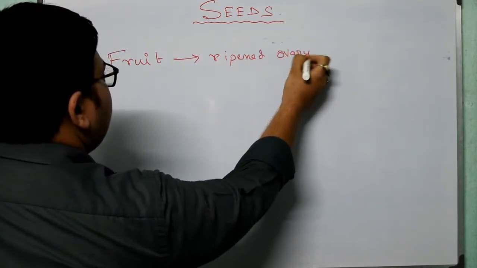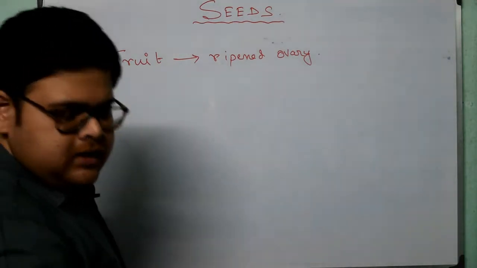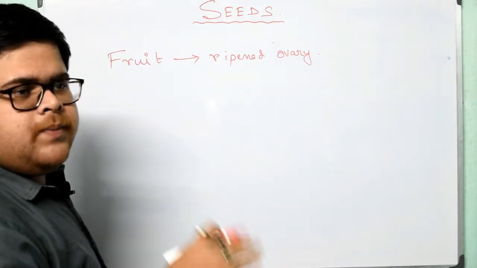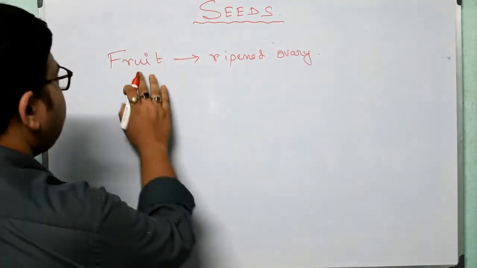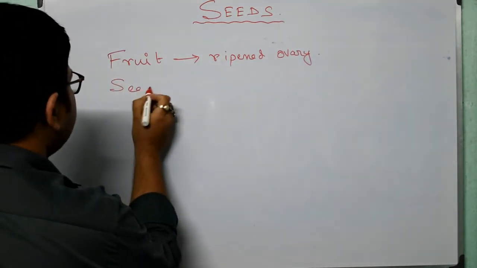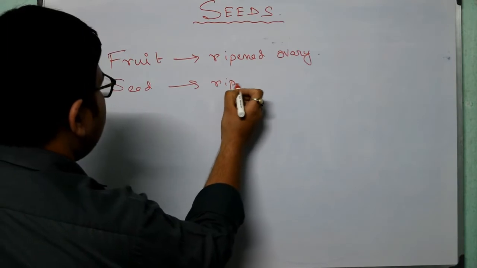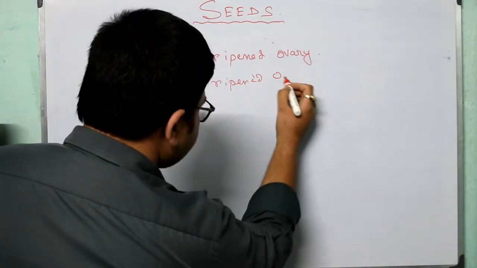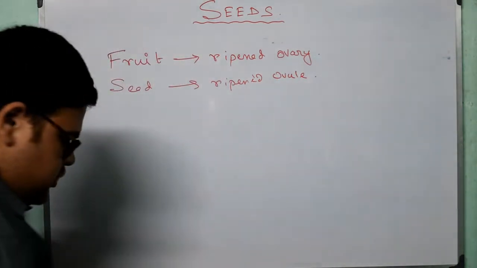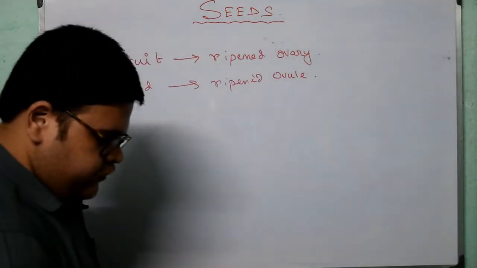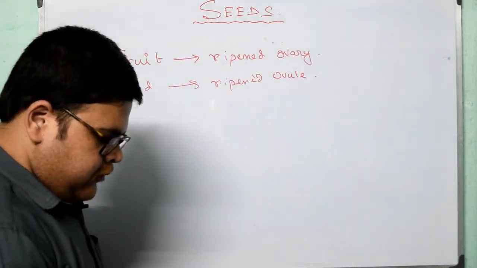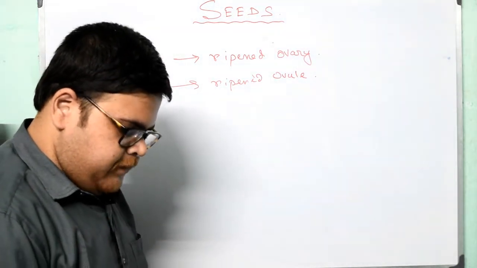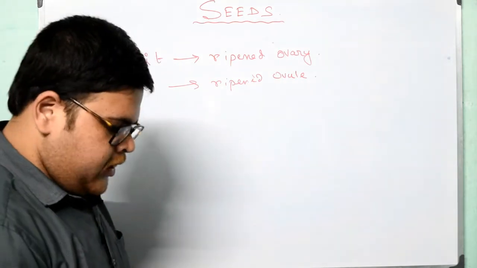You have already studied the previous chapter, pollination and fertilization, and the flowers also, I hope. So you know which part becomes what. Fruit is the ripened ovary and seed is the ripened ovule. It contains an embryo which develops into a new plant. The seed coat protects the embryo from mechanical damage. Example, bean seed, pea.